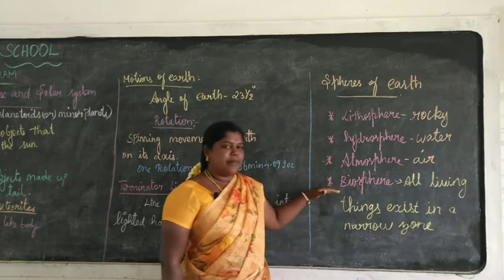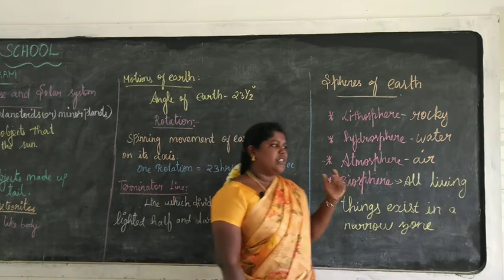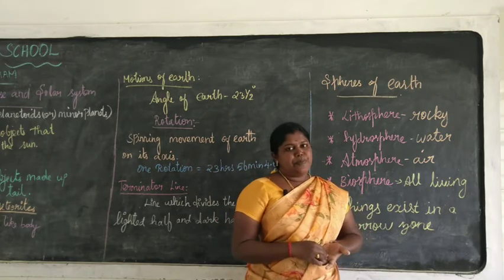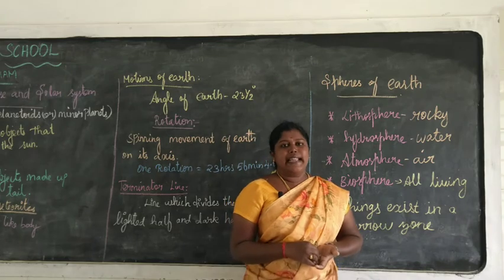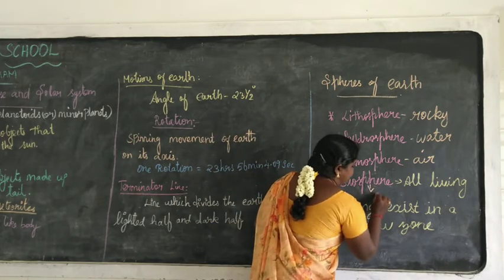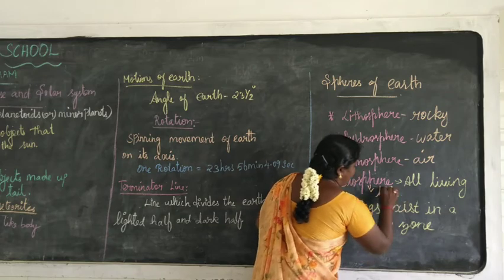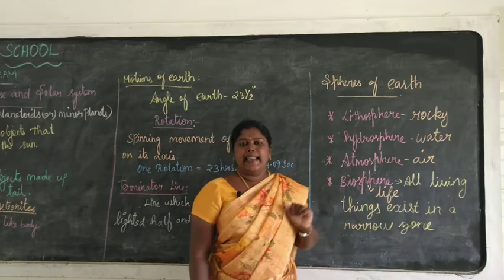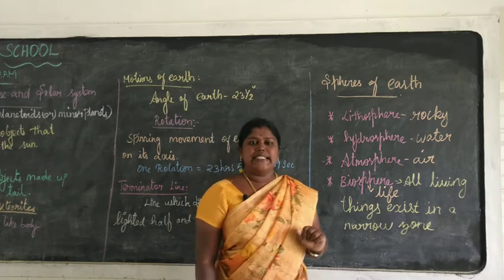Next one, biosphere. What is meant by biosphere? The word biosphere is derived from the Greek word bio, which means life.